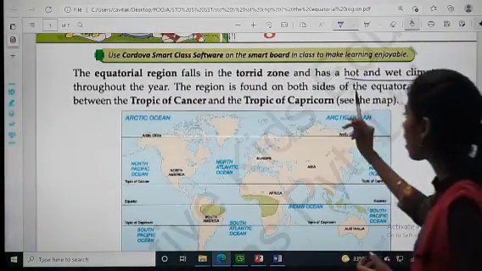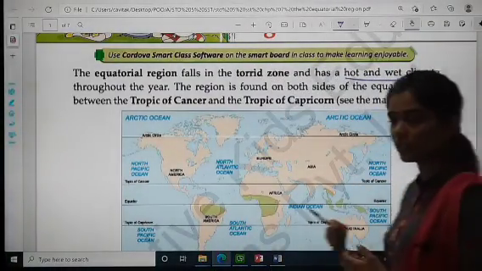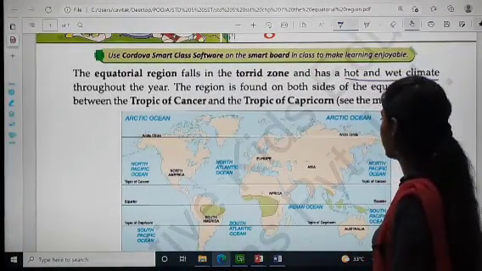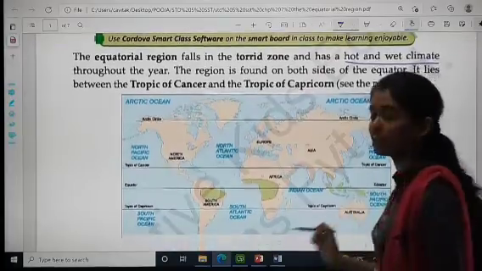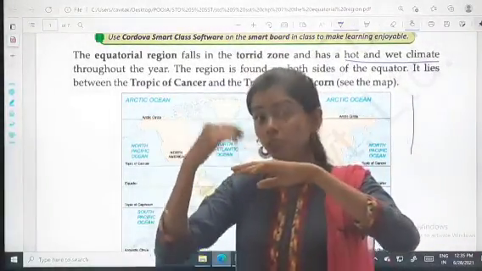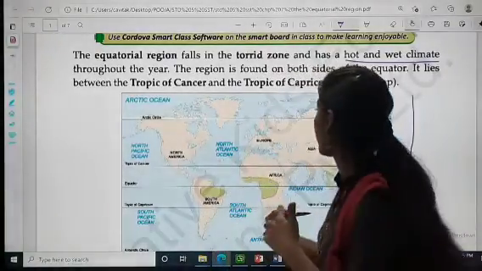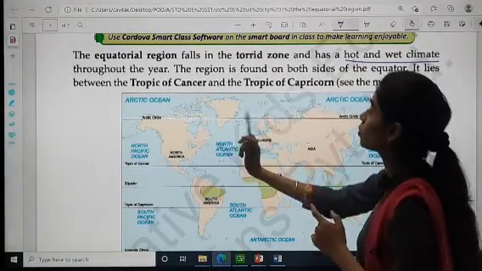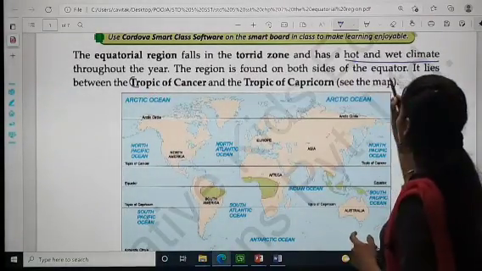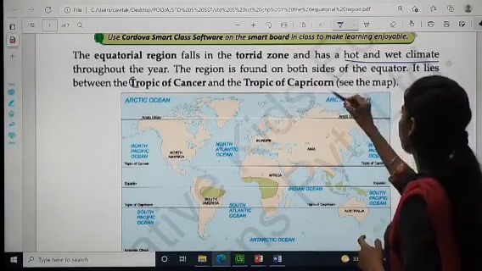The region is found on both sides of the equator. As you remember, children, the equator is at the center and the region is found on both sides. It lies between the Tropic of Cancer and the Tropic of Capricorn.